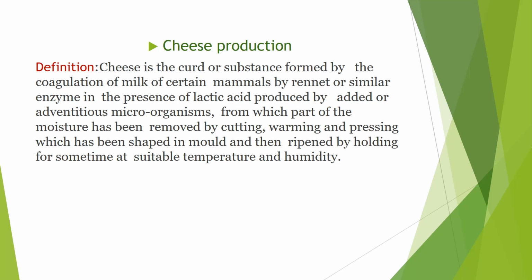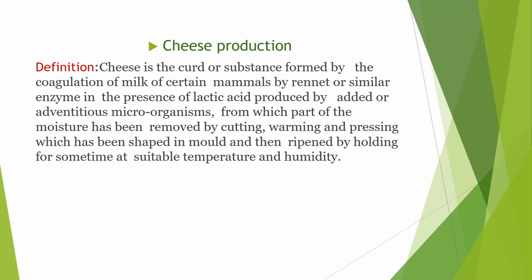For example, cheese is the curd that is formed by the coagulation of milk of certain mammals by using rennet enzyme or in the presence of lactic acid. This lactic acid is produced by microorganisms. In case of yogurt, the curd is produced by lactic acid bacteria, that is Lactobacillus and Streptococcus thermophilus. But in case of cheese, the curd is produced by either rennet enzyme action or by lactic acid bacteria.